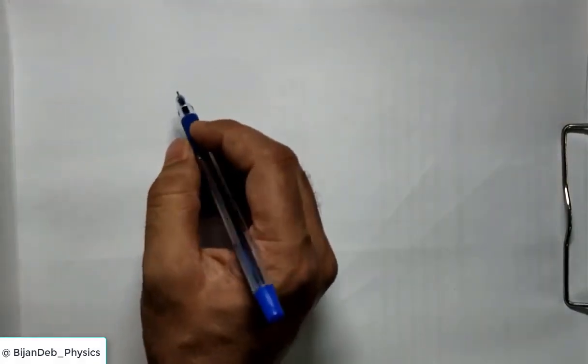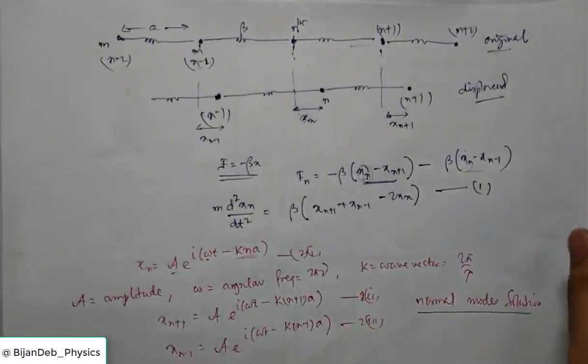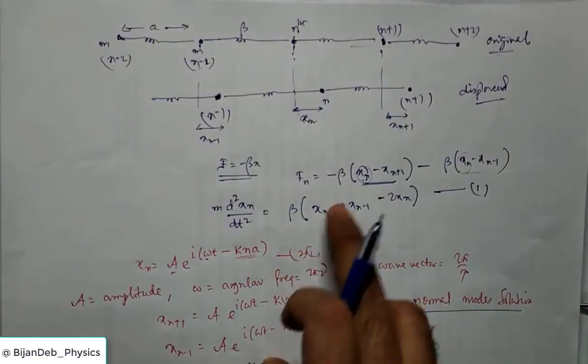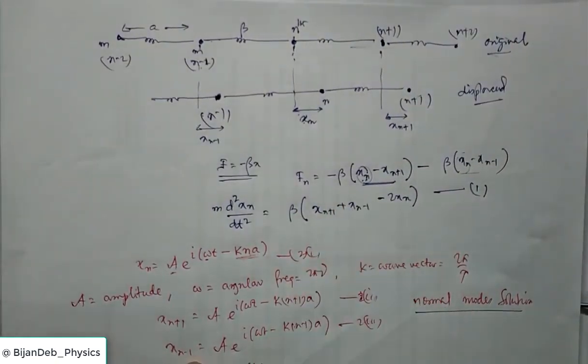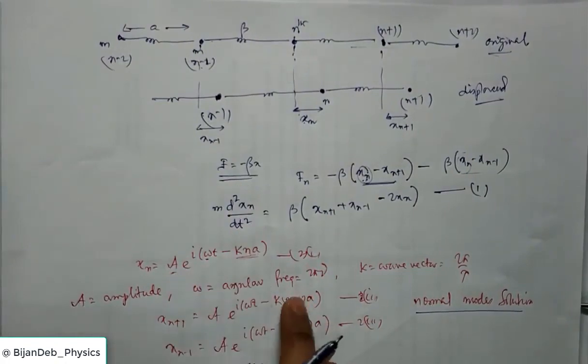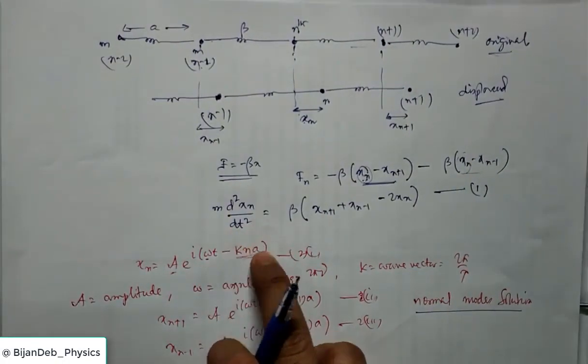So once you substitute the values that we've shown earlier, if you substitute these solutions in equation 1, on the left side you will get minus m omega square.